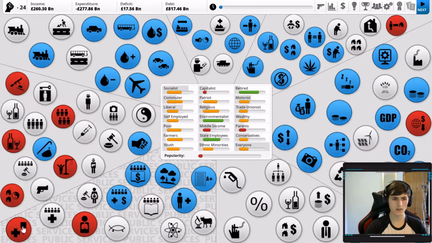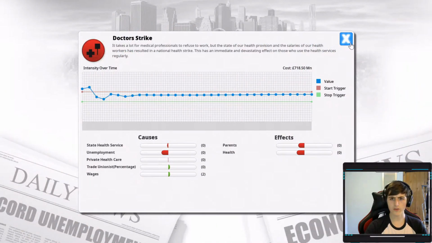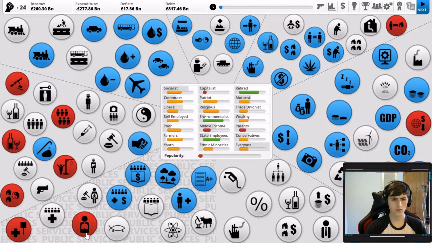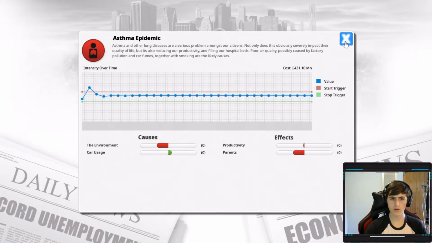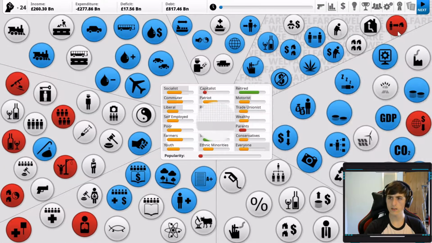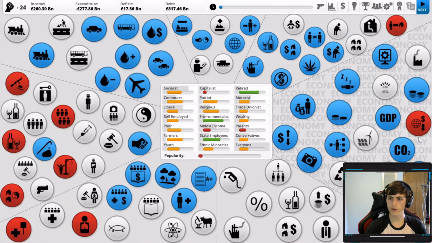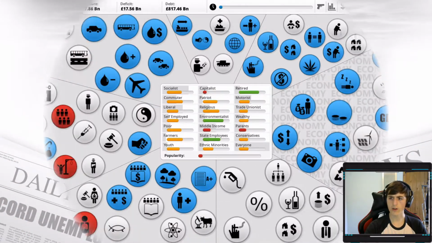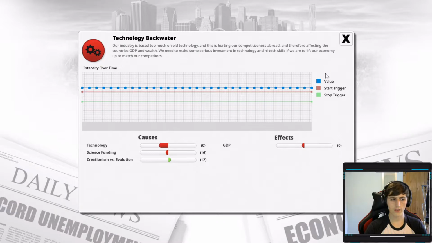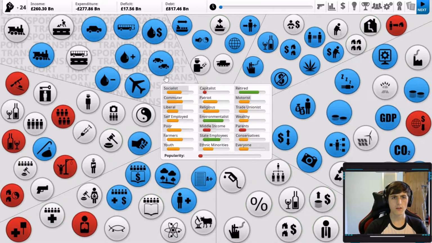That's also really high. On top of that, we have a doctor strike going on at the moment. We have an asthma epidemic, although it's not as bad as the US's. We have a homelessness situation. We have an uncompetitive economy, and we have a technology backwater. So we've got a small deficit at the moment compared to our income. It's not too bad.